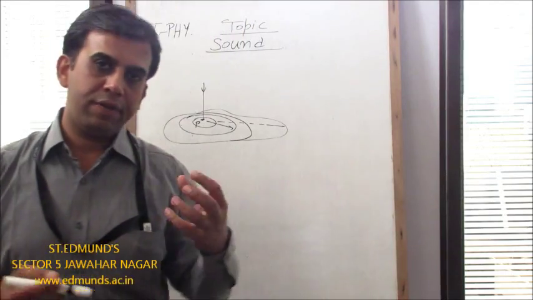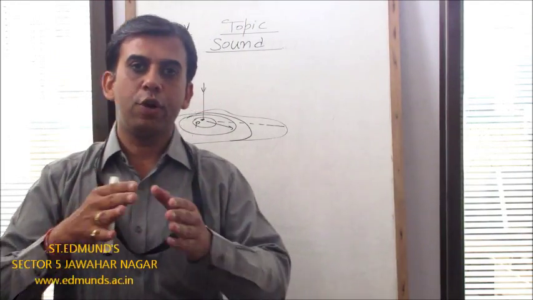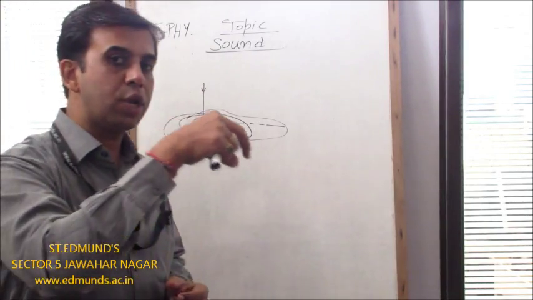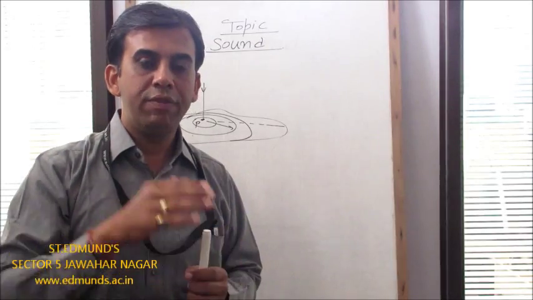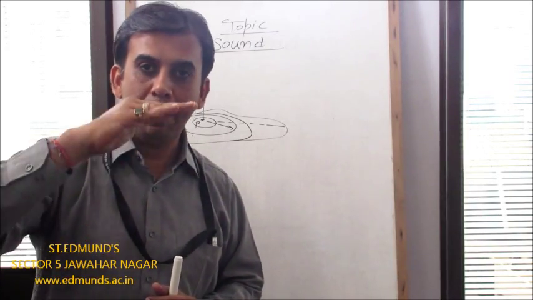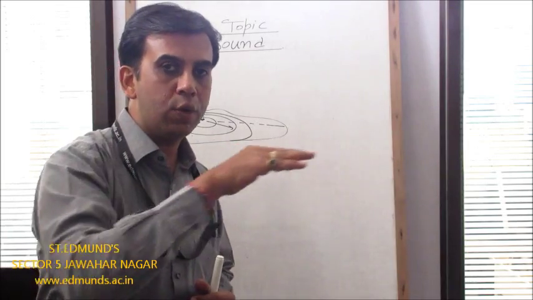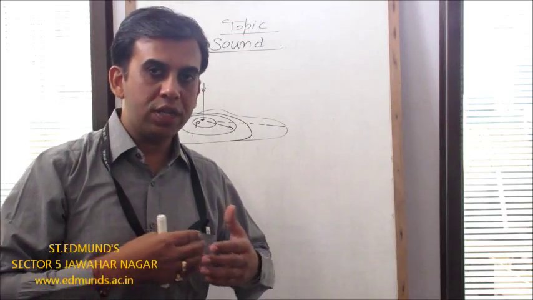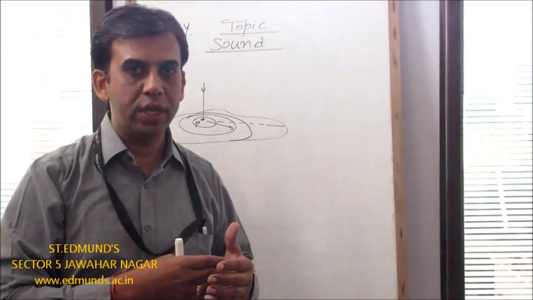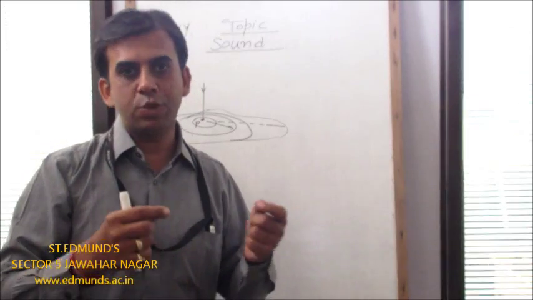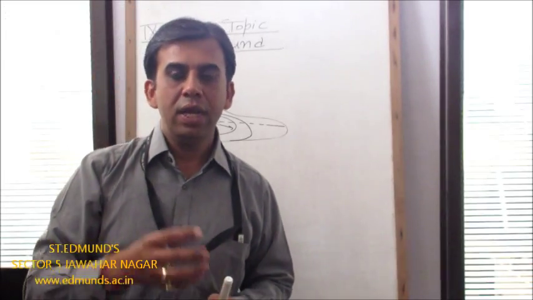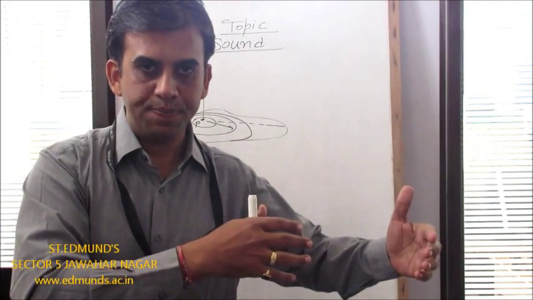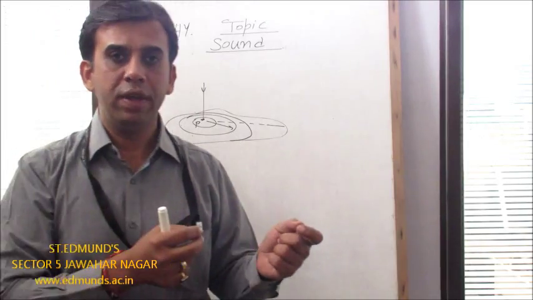So it appears to a person that water is actually flowing outward from the point of disturbance. But if we place a simple cork on the disturbed water surface, we will find that the cork simply moves up and down, but it doesn't move in the outward direction. This proves that what we feel, that water is moving outward, is not actually the case. Rather, it's better to say that we have simply created moving disturbances which travel from the point of disturbance in the outward direction. And this is what we define as a wave.